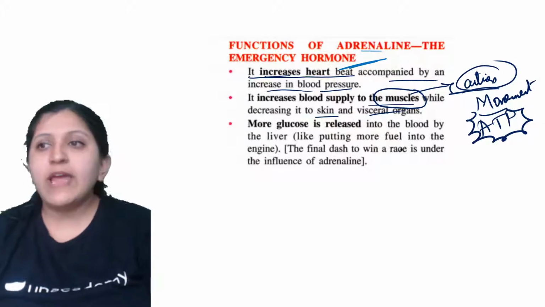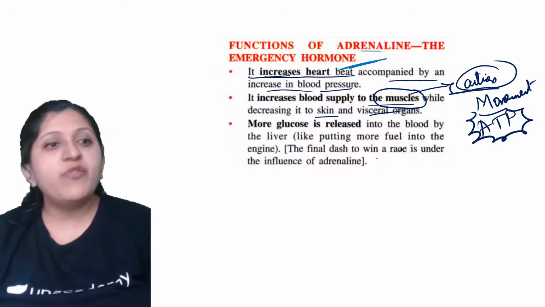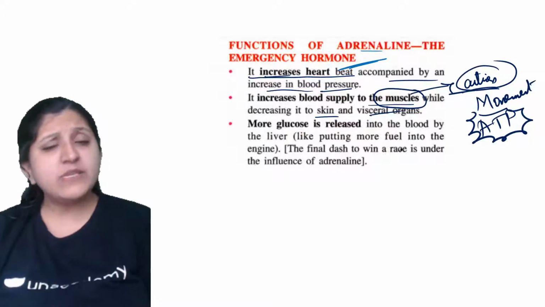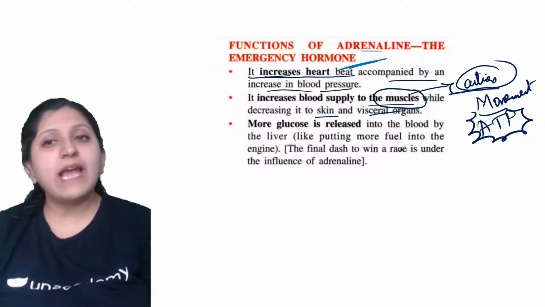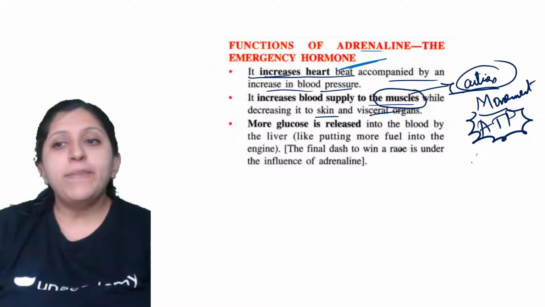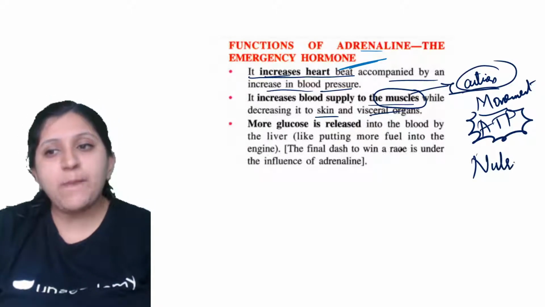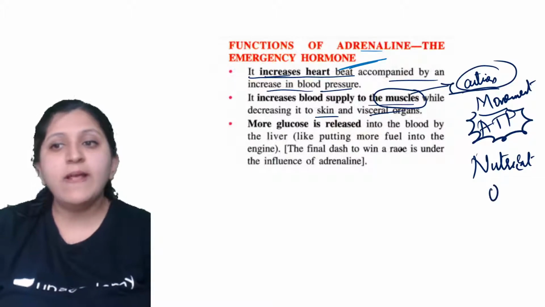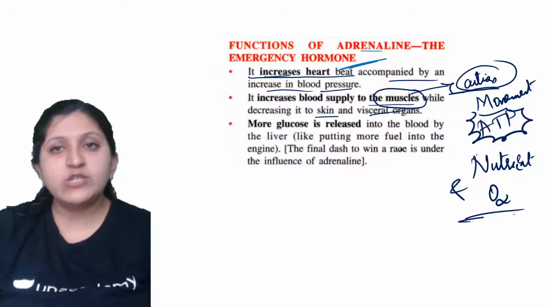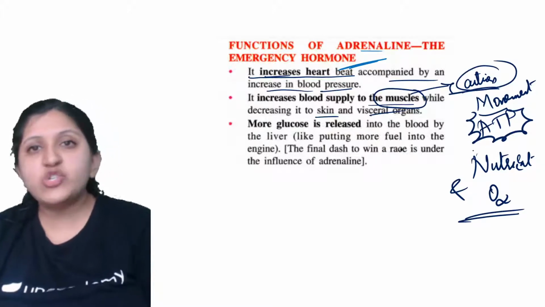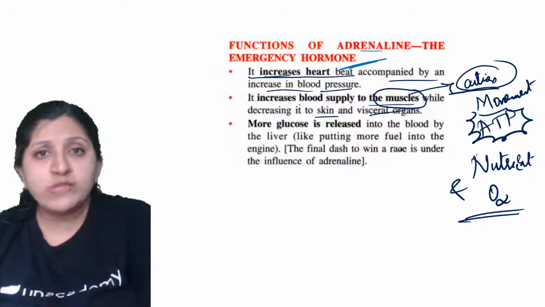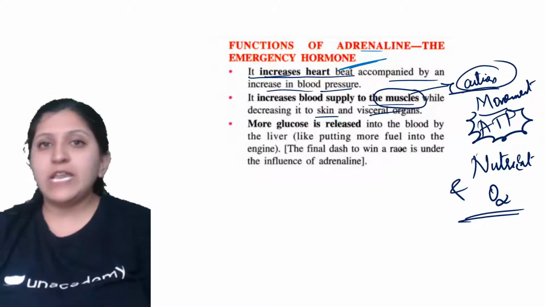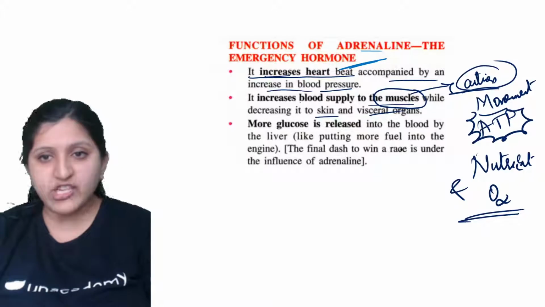Movement has to occur, and the muscles are there for the movement itself, so increased blood supply will be done. Why exactly? Because the blood is going to supply nutrients and also oxygen. With this, energy formation can be done: glucose is oxidized, ATP is generated, and this ATP is spent for the action.